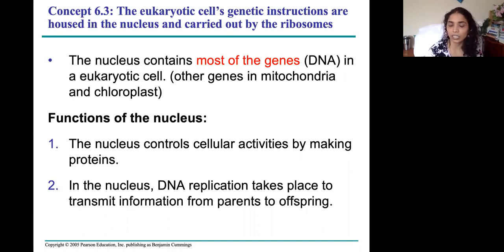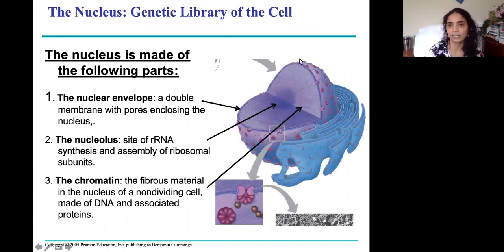And DNA replication is chromosomes copying themselves. It is not magical. There is a huge process about it, which is going to be described in the DNA replication chapter coming in the future. So this DNA replication takes place inside the cell before it divides, and then the chromosomes are separated. When all these chromosomes separate, it is called mitosis or meiosis of the nucleus. And then the cell will pinch, and that will result in cell division.